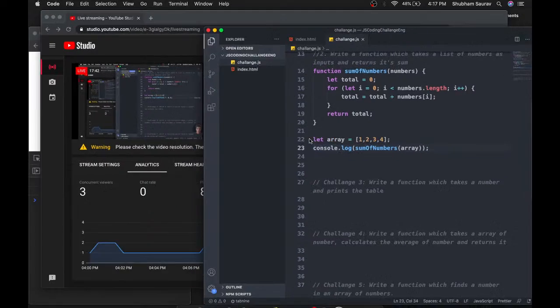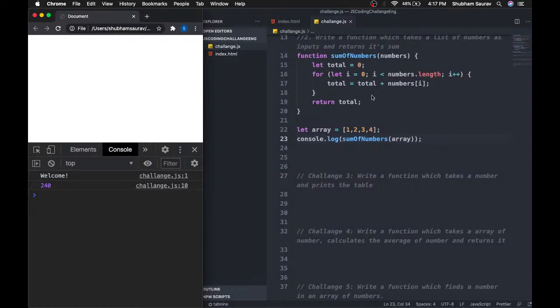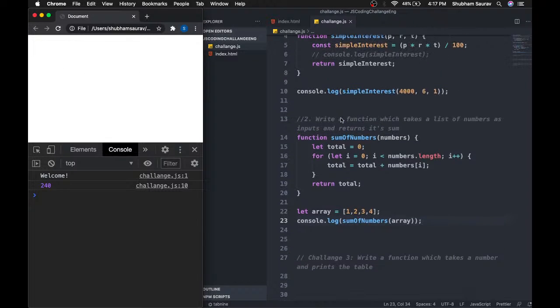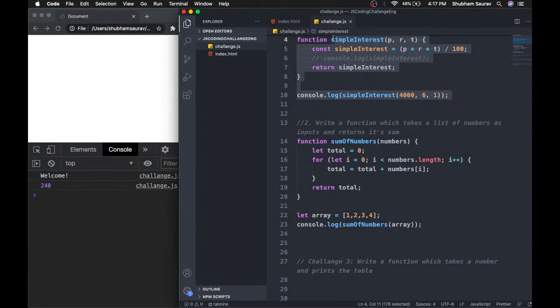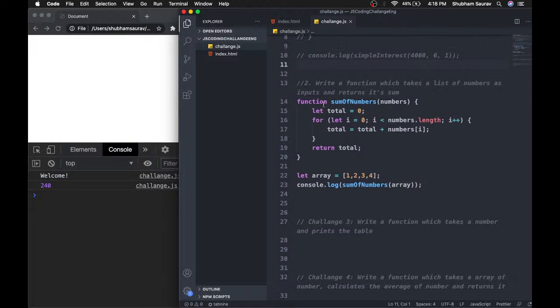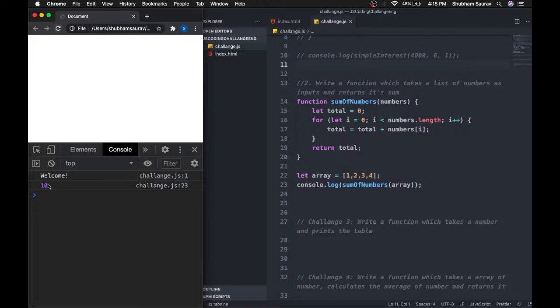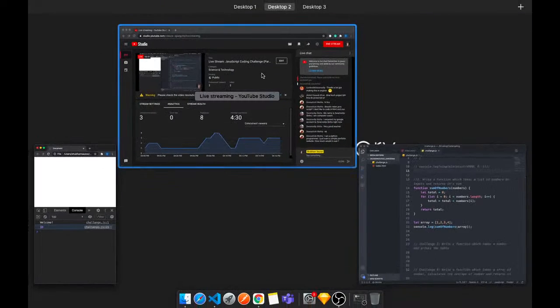Alright, now I have just saved this file, and first up I will just comment this out, and I will just refresh this, and you will see the result 10. So 1 plus 2 is 3, 3 plus 3 is 6, and 6 plus 4 is 10. So this was our second program, and it was also pretty easy. If you are not able to understand this problem or the solution, just let me know.